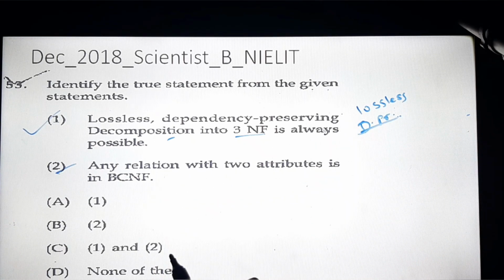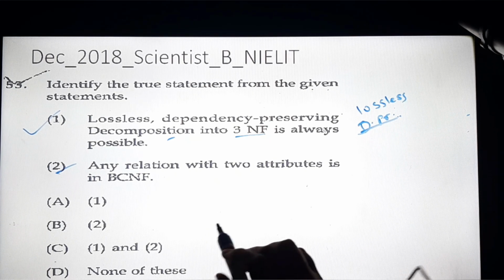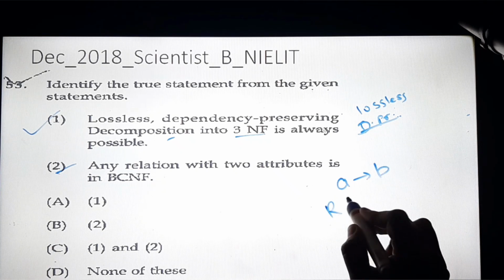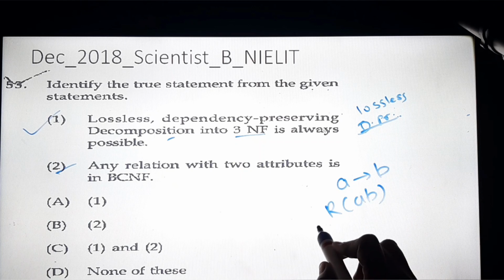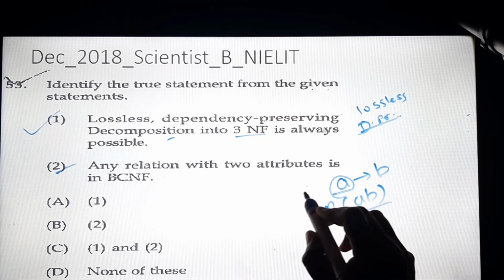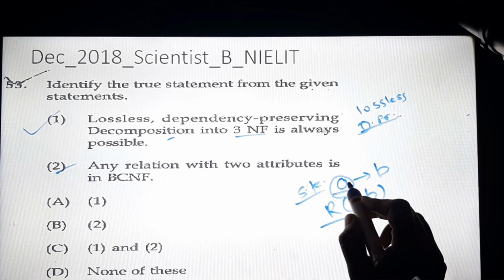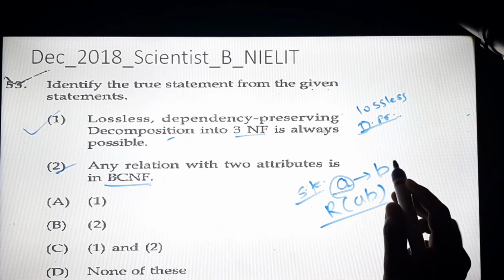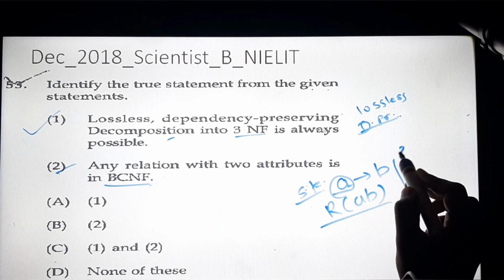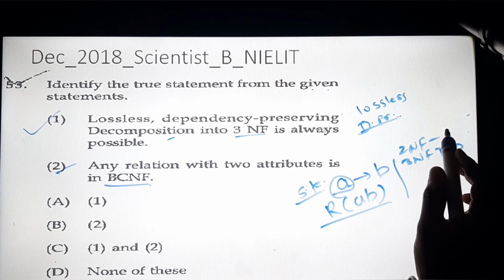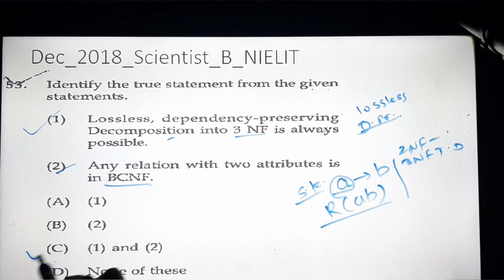Second statement: any relation with two attributes is in BCNF. If we have two attributes, let's say A determines B is the functional dependency, and we have it for relation R(AB). In this case, relation AB is in BCNF because A is always a super key. When the left hand side is a super key, we can say that it is in BCNF. BCNF means it should also be in 2NF and 3NF, because it doesn't have partial dependency or transitive dependency. So in this way we can say that option C, 1 and 2, is correct.